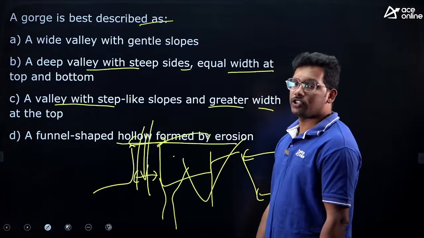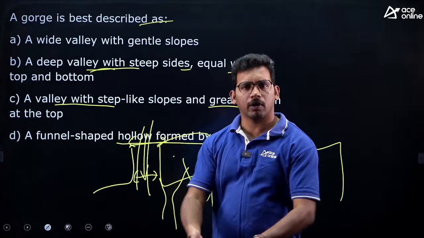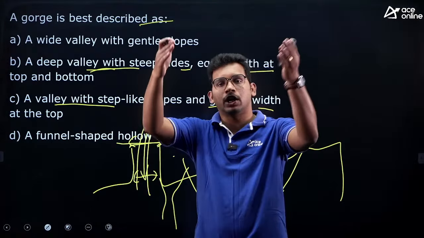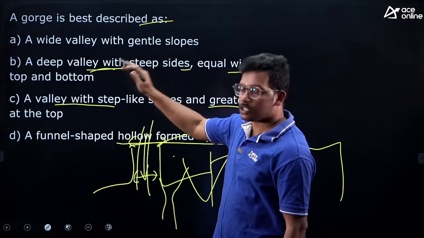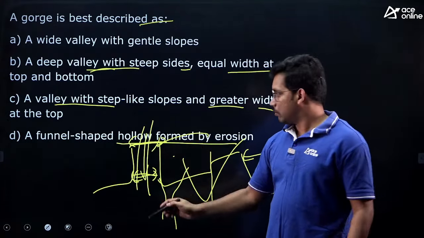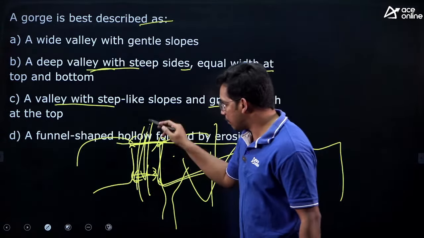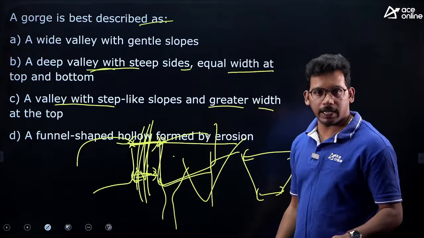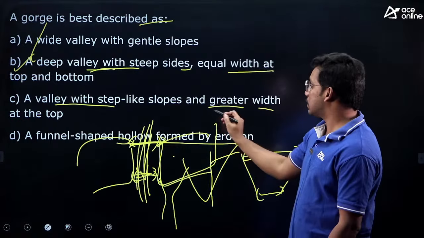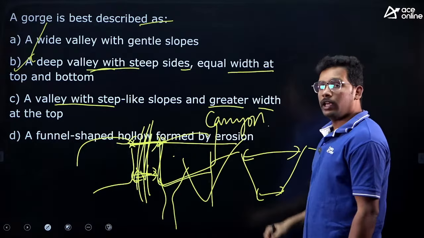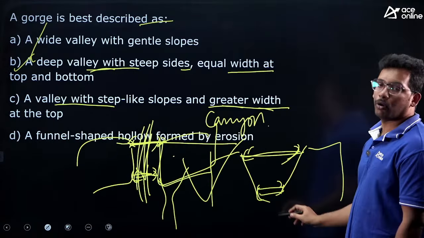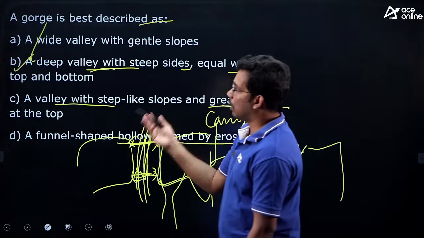So basically gorge is a deep valley. Valley means, you know, when you walk in Tirumala hills, on the right side or left side of your path, you might have seen a continuous valley. So gorge is a continuous valley where top and bottom widths are same. Imagine this has a block and river is flowing through this. Top and bottom widths are same. That is called a gorge. Whereas canyon, you might have heard about canyon. Here we have a greater width at the top and less at the bottom. Then it is called a canyon. So answer is B.